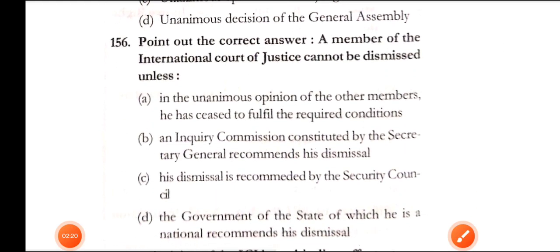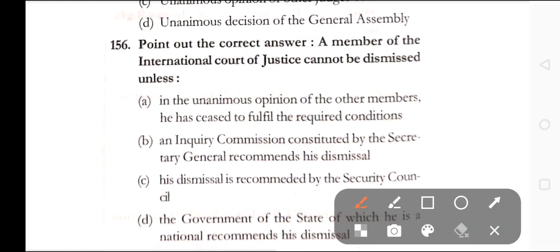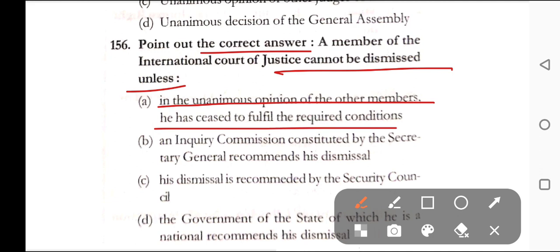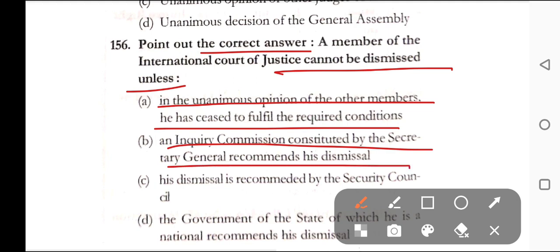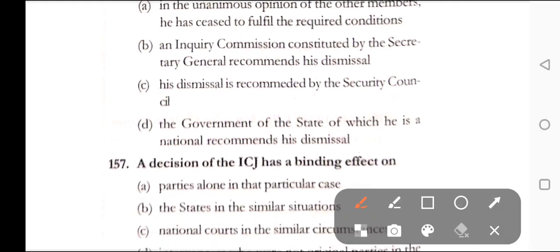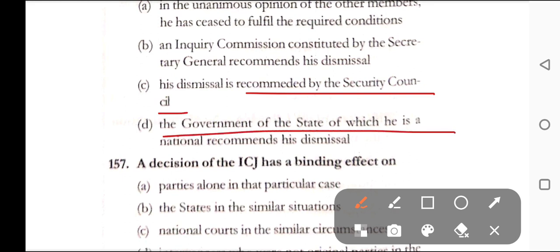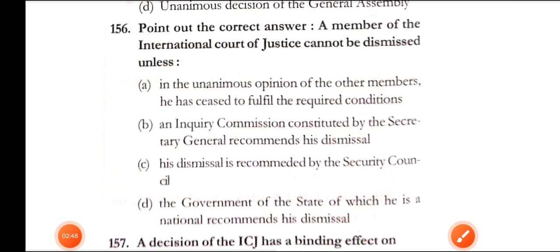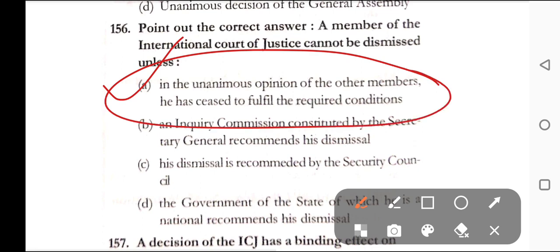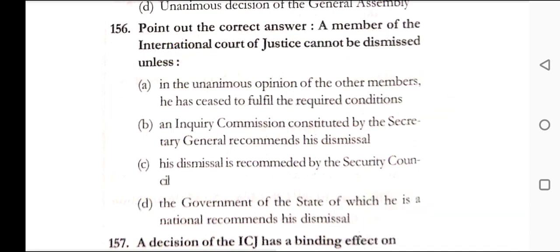Question number 156. Point out the correct answer. A member of the International Court of Justice cannot be dismissed unless option A, in the unanimous opinion of the other members, he has ceased to fulfill the required conditions, B, an inquiry commission constituted by the Secretary General recommends his dismissal, C, his dismissal is recommended by the Security Council, D, the government of the state of which he is a national recommends his dismissal. Here, the correct answer is option A. In the unanimous opinion of the other members, he has ceased to fulfill the required conditions.